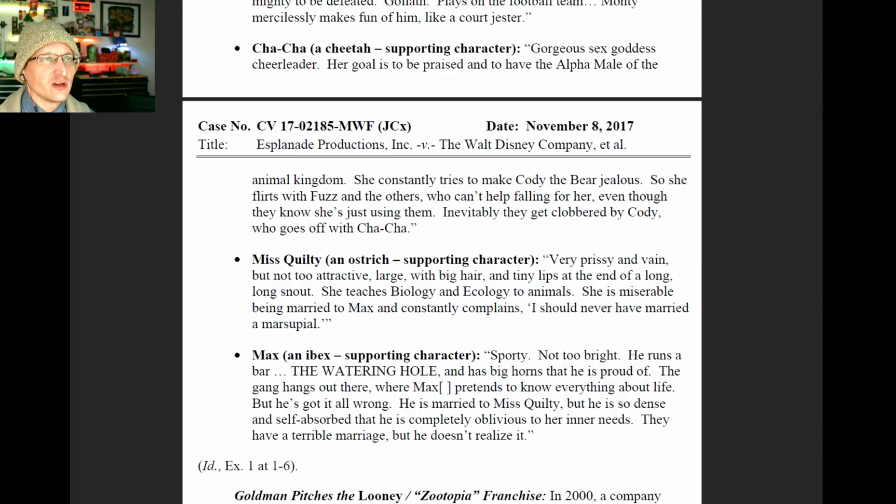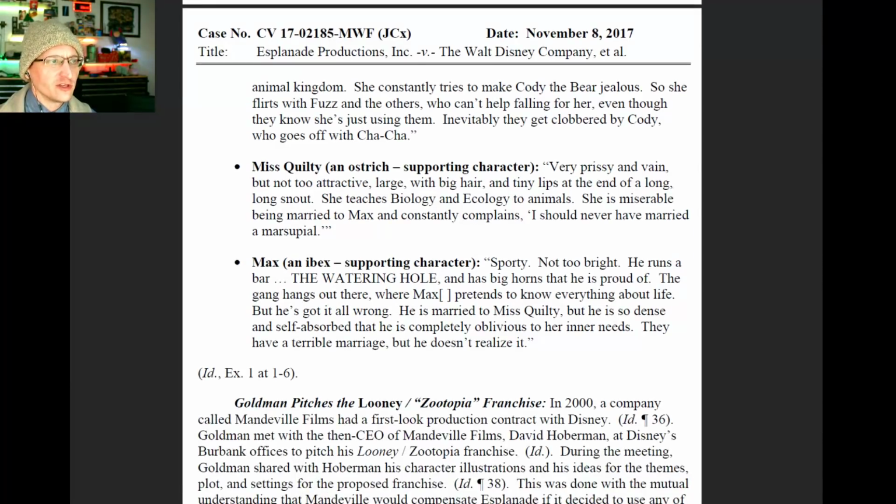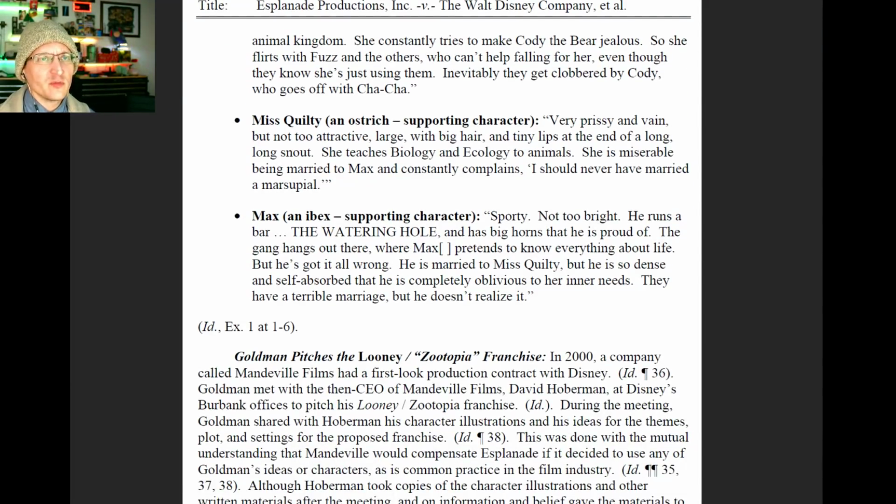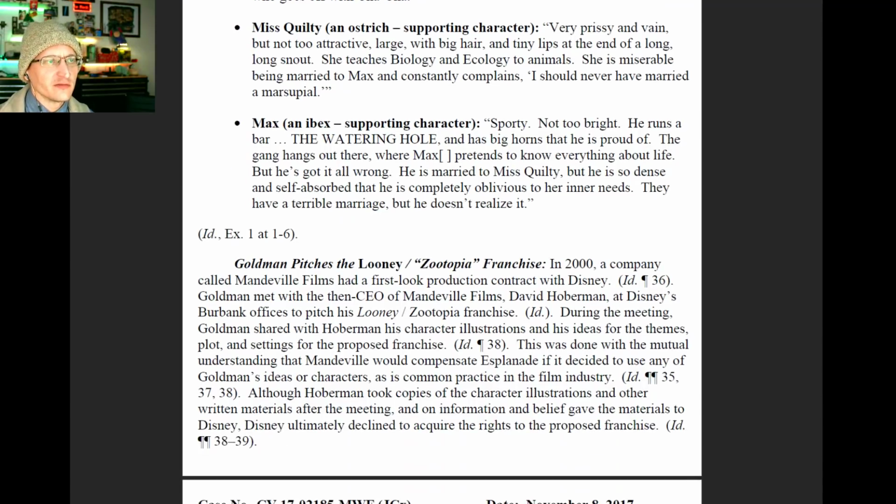Cha-Cha, a cheetah, gorgeous sex goddess, cheerleader. Miss Quilty, very prissy and vain, but not too attractive. Max, an ibex, sporty, not too bright, runs the bar.